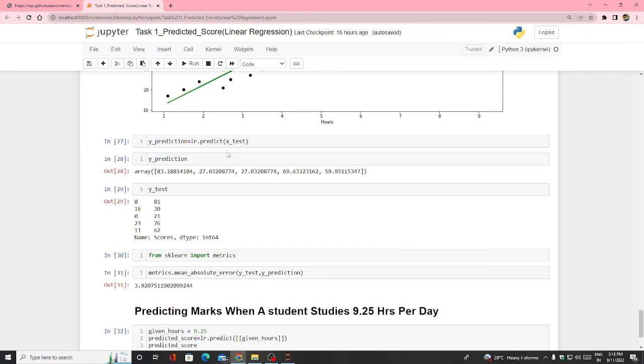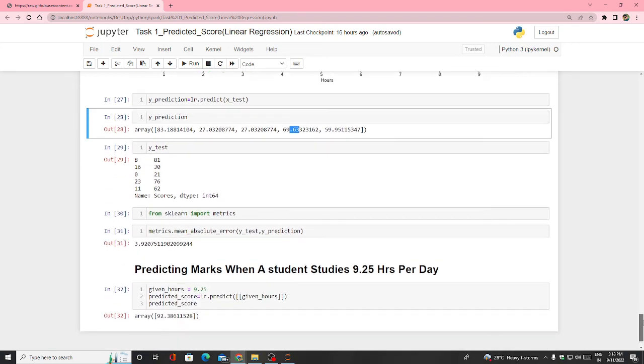Now it's time to predict. So lr dot predict on x test. After doing the prediction, we got values like 83.188, 27 point something. So y test is 81 and our prediction value is 83. Y test is 30 and our prediction is 27. And here we are getting 21 versus 27, 76 versus 69. So like this, our prediction model is pretty good, very good.